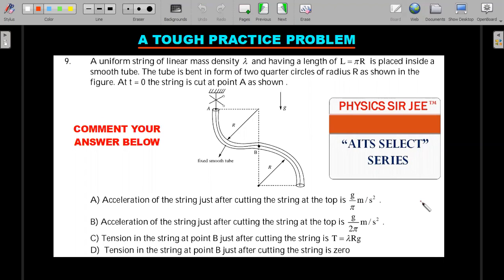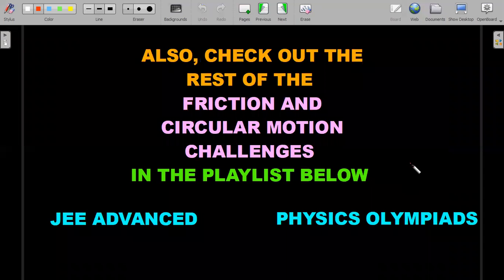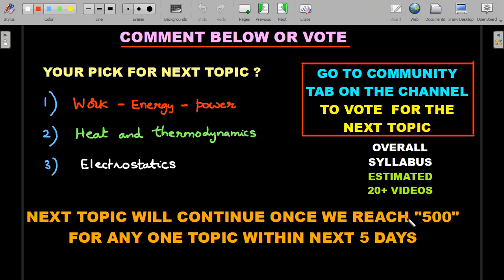I'll tell you whether it's right or wrong. Okay, so here we move forward. Check out the rest of the friction and circular motion challenges if you want slightly more interesting, JEE Advanced and Physics Olympiad level problems. The playlists are given just like your Newton's laws of motion playlists. Okay, so that's one thing out of our way.